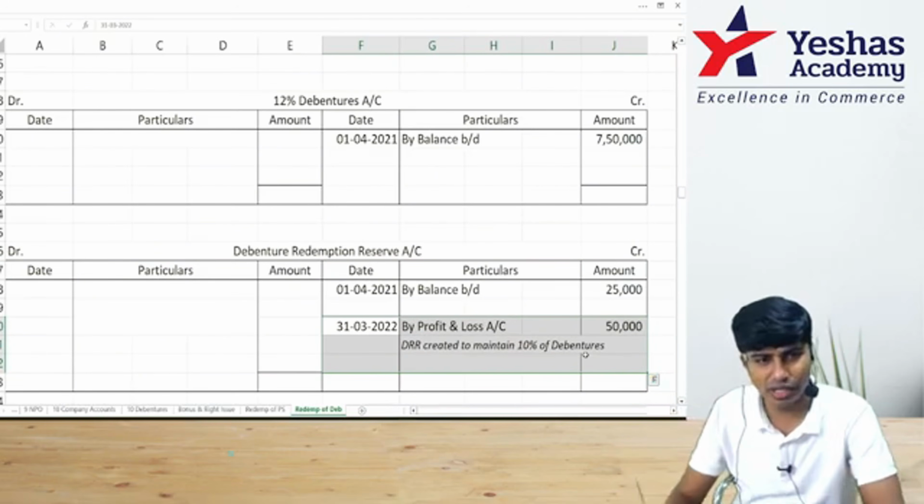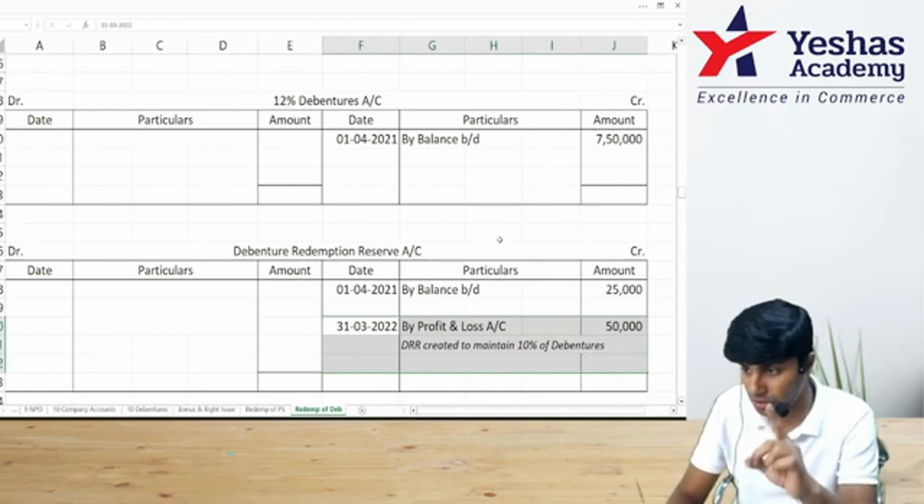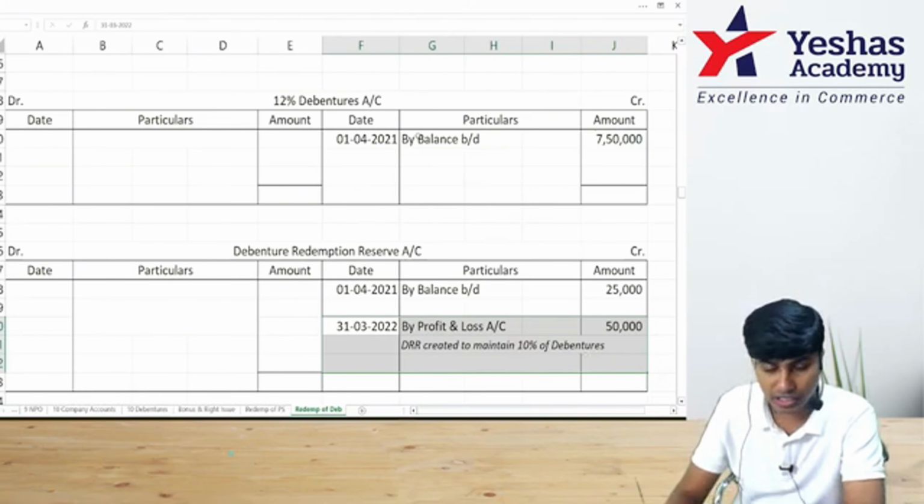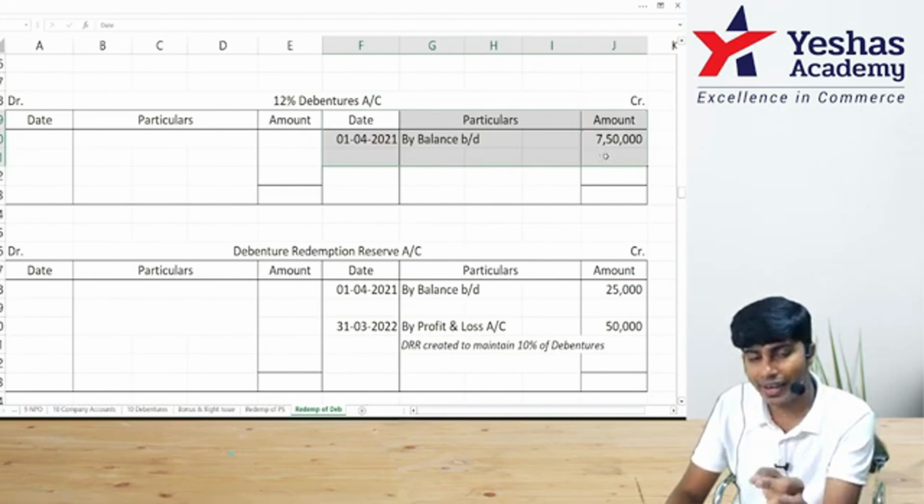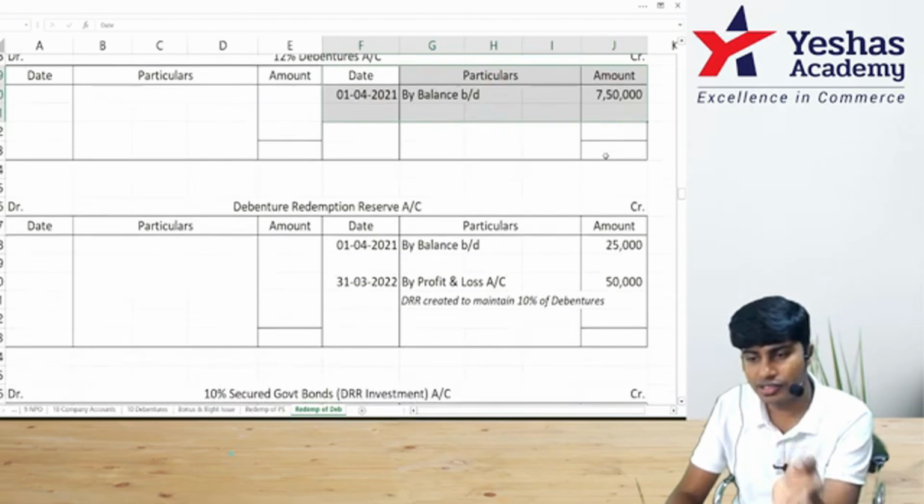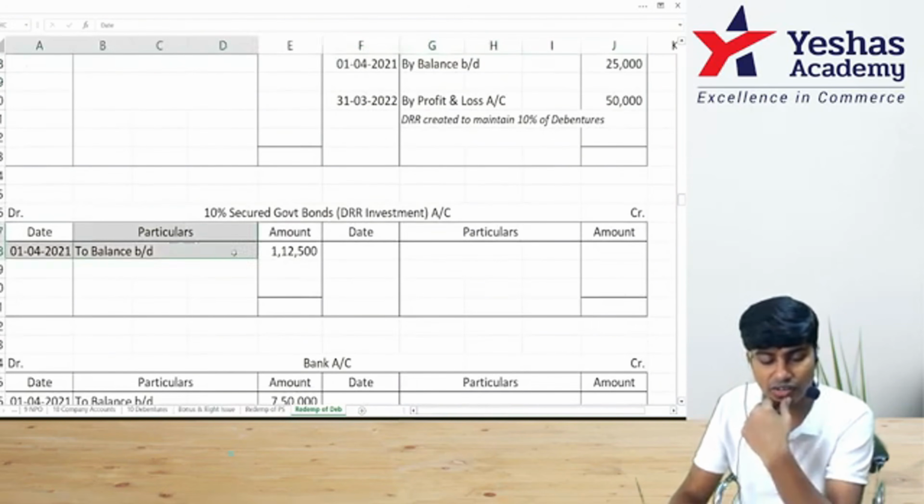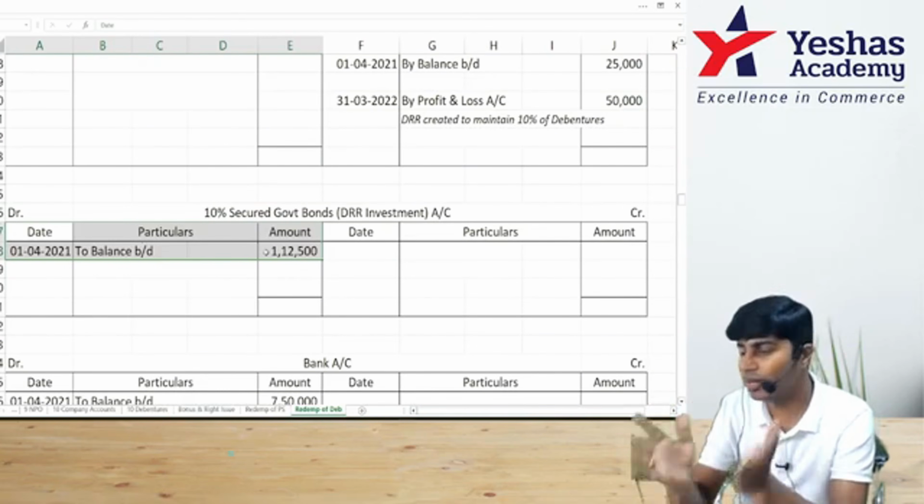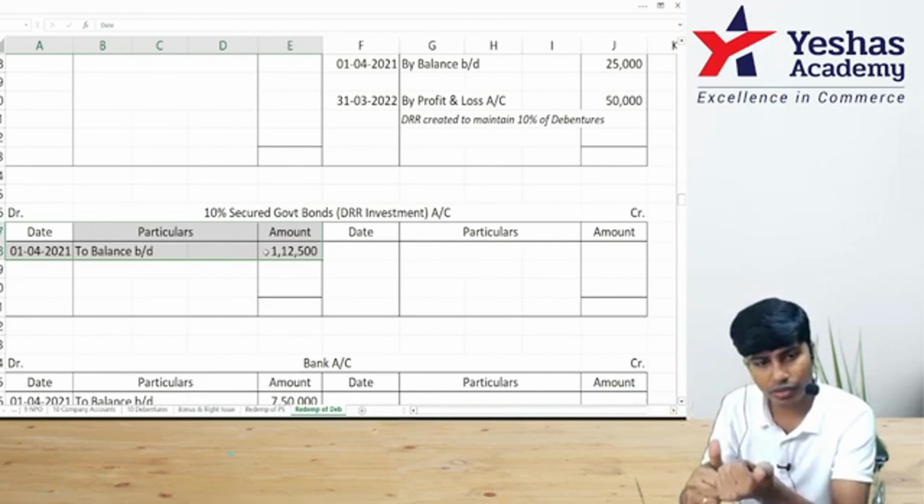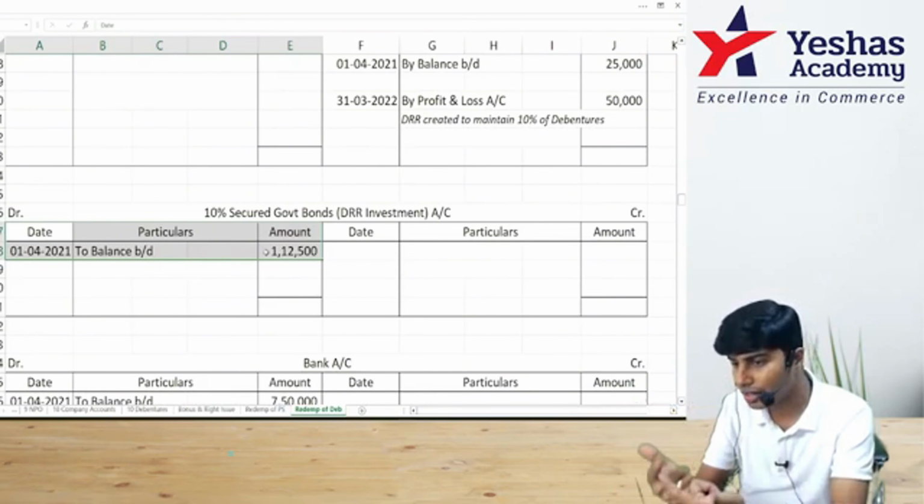Yeah, skip that. DRR investment should be 15%. Check 7 lakh 50 into 15%. How much do we get? 1,12,500. See, DRR investments, it is there at 1,12,500. Sufficient DRR investments are there. I don't have to buy additional DRR investments. Got it? Now let me go for redemption.